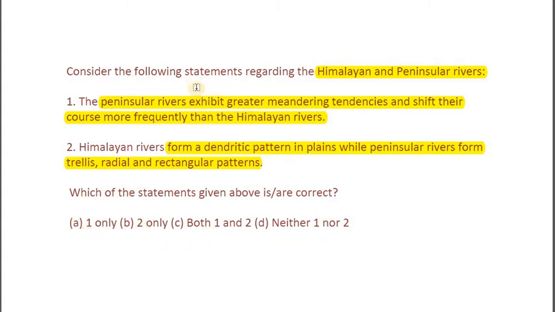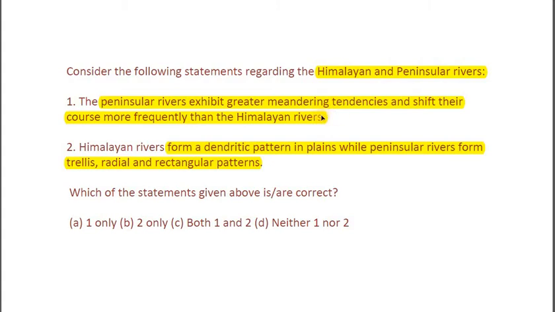So pause a bit and try to come up with the right answer. Now herein the answer is option number 2 is correct and option number 1 is incorrect, because the meandering is a characteristic of the Himalayan rivers and not of the peninsular rivers. So herein Himalayan rivers exhibit greater meandering tendencies and shift their courses more frequently, because Himalayan rivers are quite strong, they have a huge volume of water.